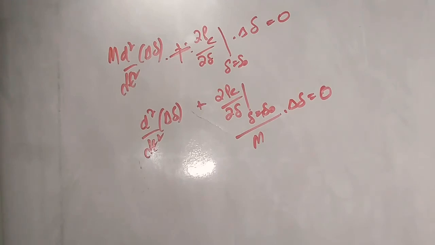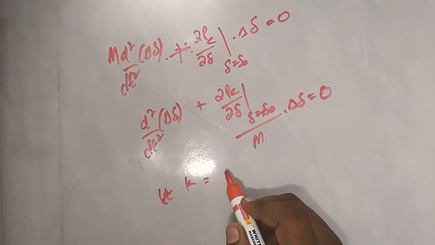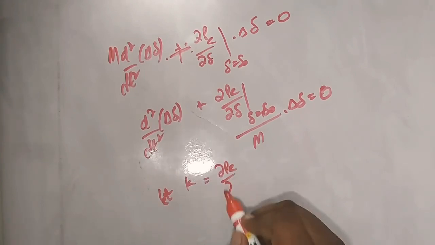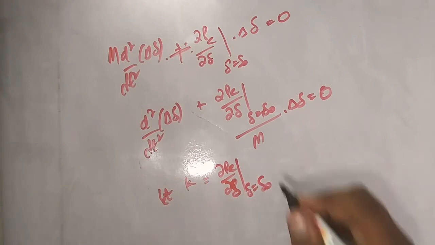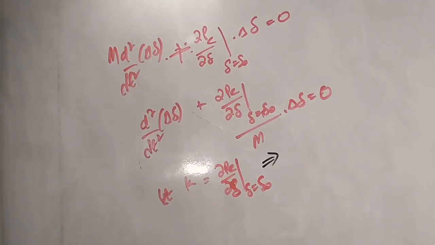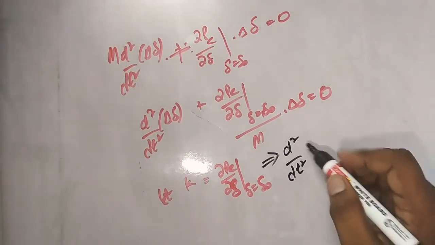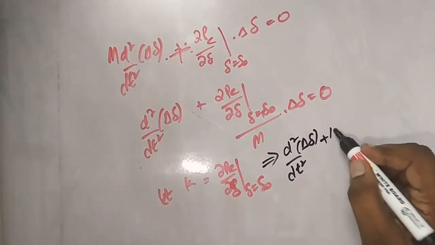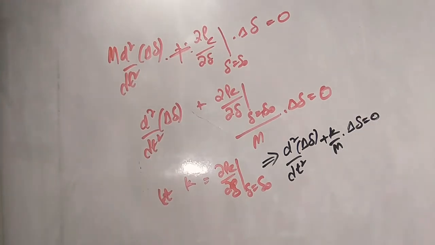For easy understanding, I will name this entire term as K. Let K be equal to ∂Pe/∂delta at delta equal to delta naught. Then I will get my equation simplified in the form of d square by dt square of incremental delta plus K by M into incremental delta is equal to 0. So this is the equation which I will get after further simplification by substitution of K.